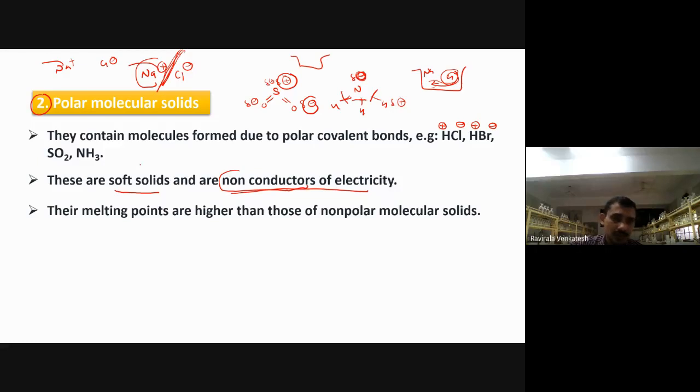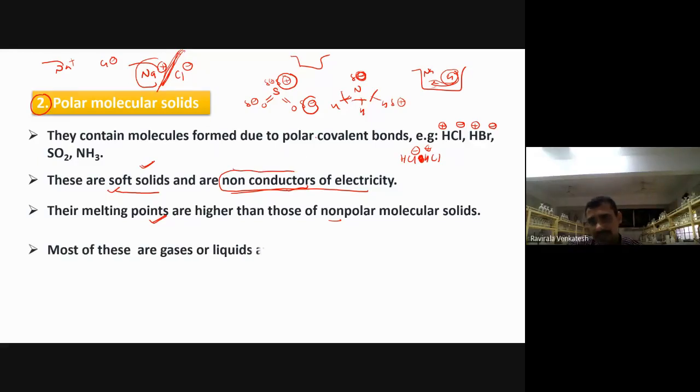They are also soft. Their melting points are higher than the non-polar because the charges are increased. Now what happened? HCl, at least they can be attractive now because of negative and positive charge. They are now attractive. That is the reason their melting points are increased here. So whatever the properties are, softness is decreased, hardness is increased, and melting points are also increased. And the non-conductance is the same. No change in this one.